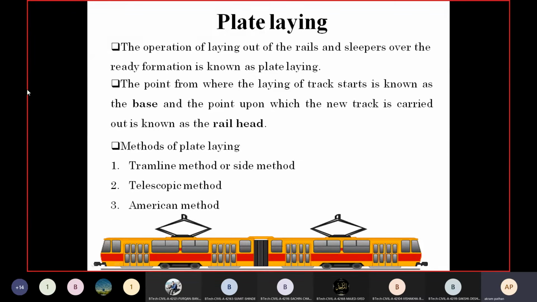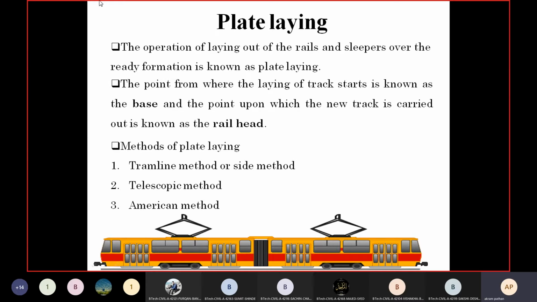As far as the rail is concerned, the rail should also have its own requirements. It should have good wearing criteria, so that it does not easily rub away under the wheel of the train.